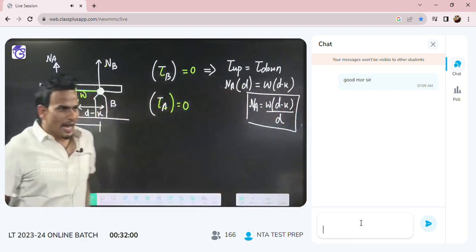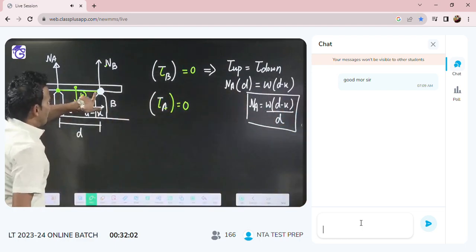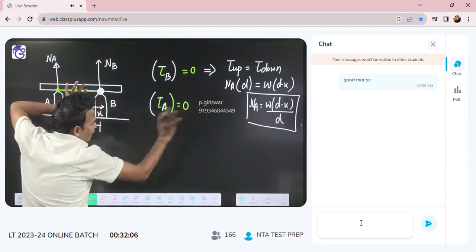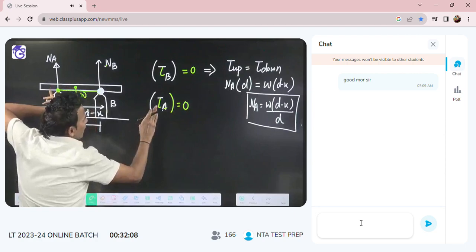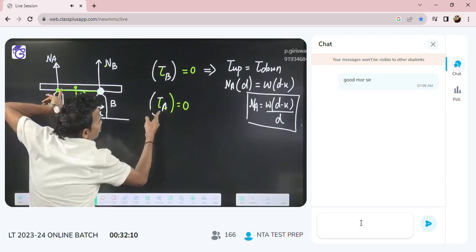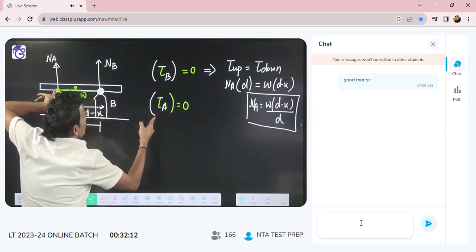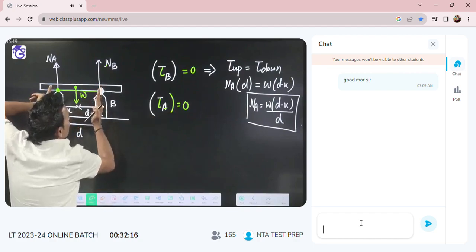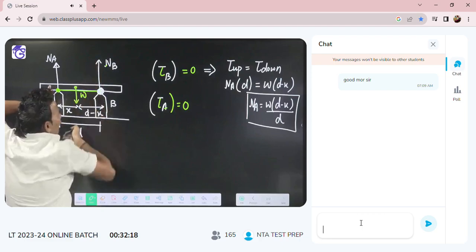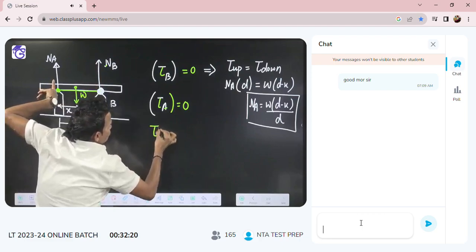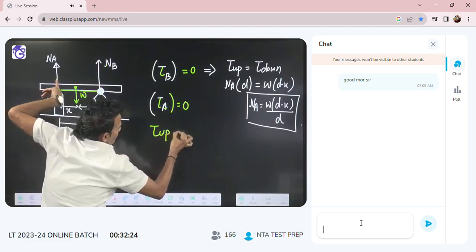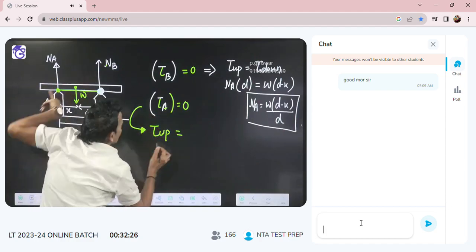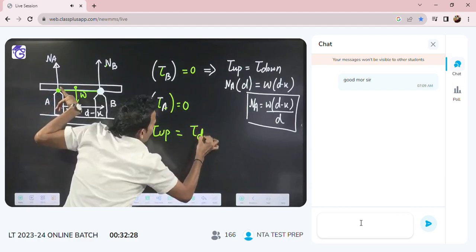Now if anyone asks me to find the value of NB, again I will say, sir, you want the value of NB now. Second time, sir, NA value came. Someone asked me find the value of NB. I will simply say, sir, total torque about A must also be 0. Now about A, who will give torque? NB will give upward torque, W will give downward torque. So again I will say, total upward torque must be equal to total downward torque, I am talking for point A.